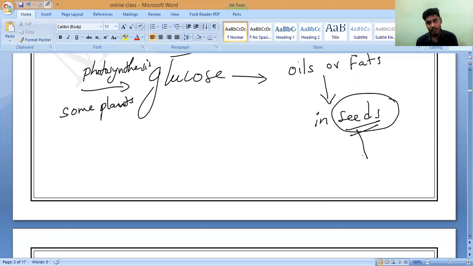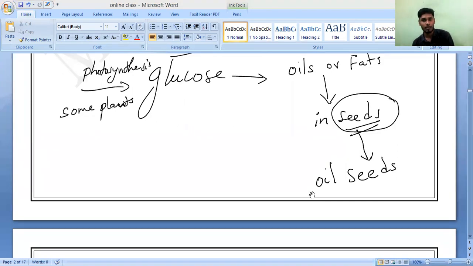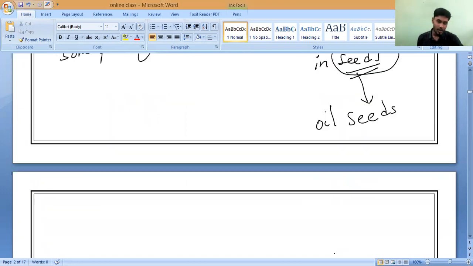So these kinds of seeds are called oil seeds. What should we call them? Oil seeds. Do you remember? For example, we are eating basically oil seeds. This kind of seed is called an oil seed, which will give what? Which will give oil or fats, which we are using for what?